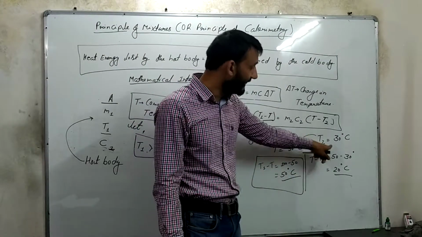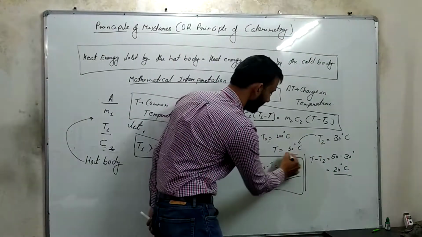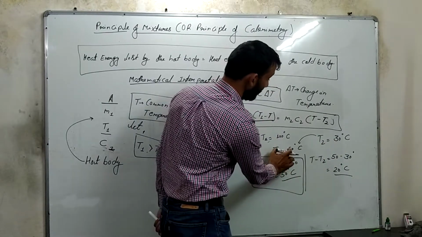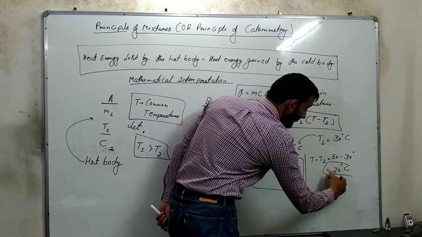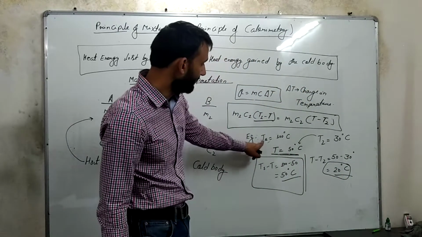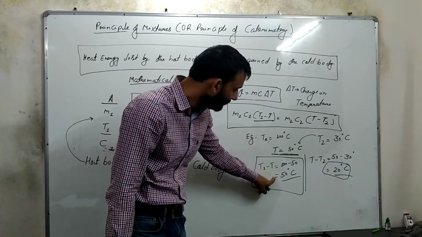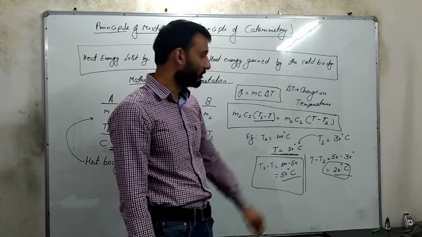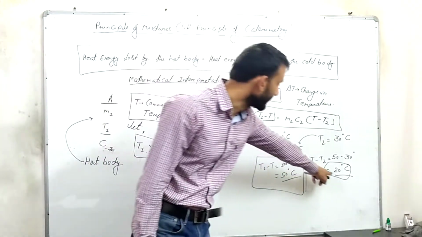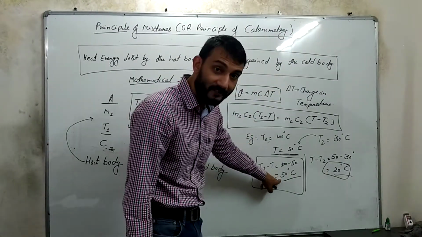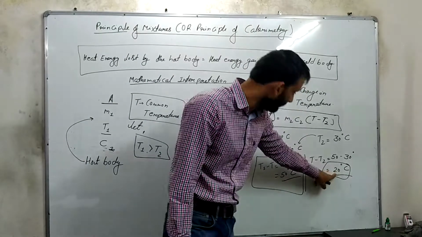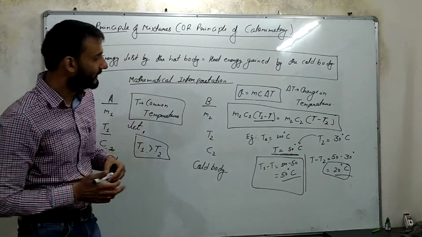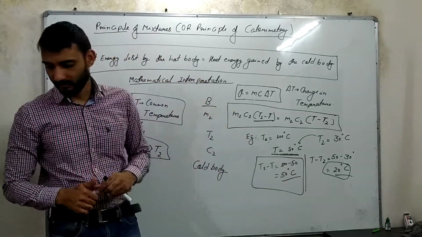Now the same heat will be gained by the other body. So it will be 50 minus 30, where 50 is the common temperature, mind you. 50 minus 30 means 20 degrees Celsius. As you can see, the temperature of this body has reduced by 50 degrees Celsius, whereas the other body has gained 20 degrees Celsius. I hope this was clear to you. Now let us do some numericals based on this.